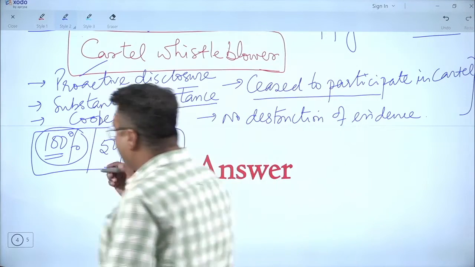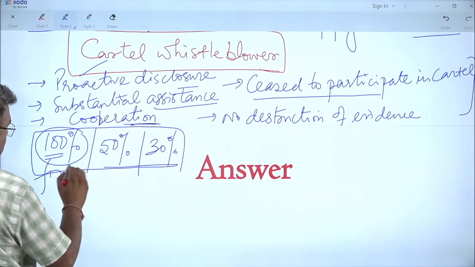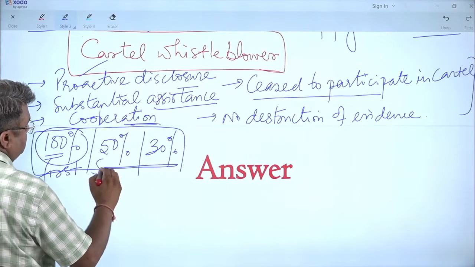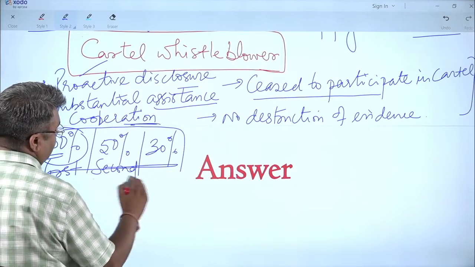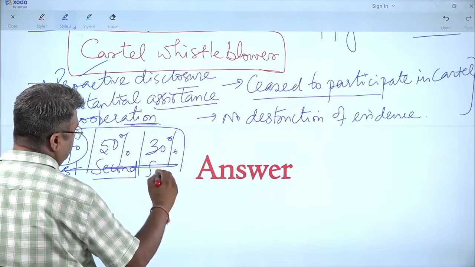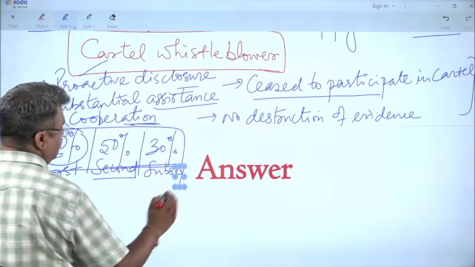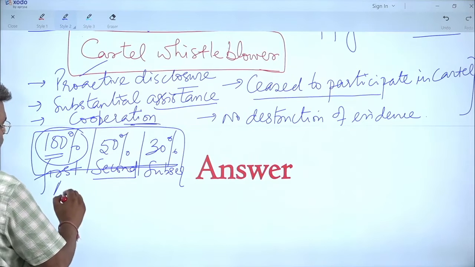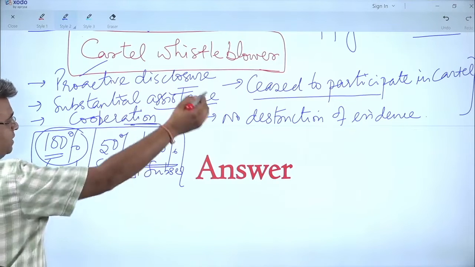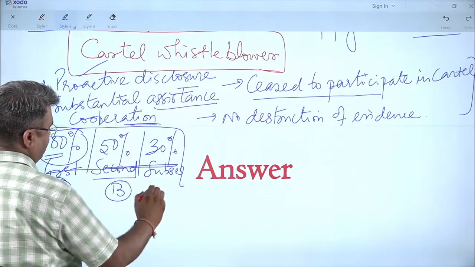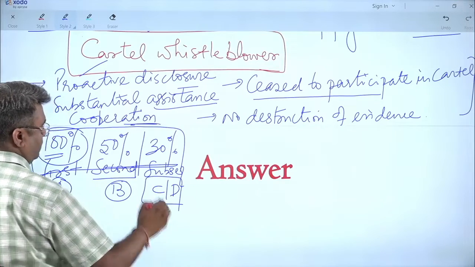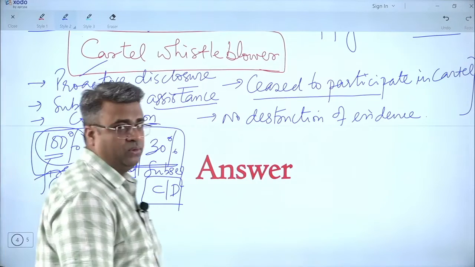If you come first, 100% reduction. Second, if you come at second point of time or subsequent, means if A comes first by saying that there is a cartel, B comes second, and C and D come later on, then there will be a reduction of penalty like this only.